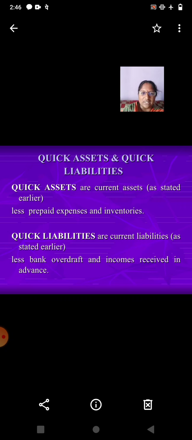So what are quick assets? Quick assets are current assets as treated earlier, less prepaid expenses and inventory. So current assets minus prepaid expenses and inventories is equal to quick assets. So quick assets is equal to current assets minus inventories and prepaid expenses. So we will get our quick assets. Now quick liabilities. Quick liabilities are current liabilities less bank overdraft and incomes received in advance.